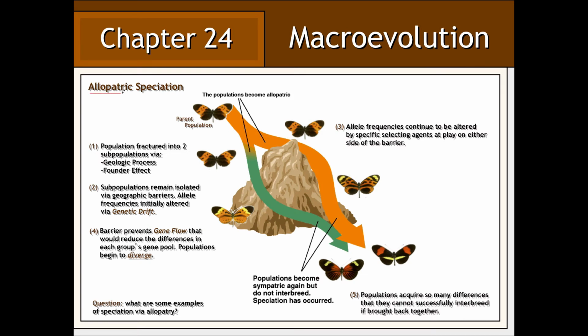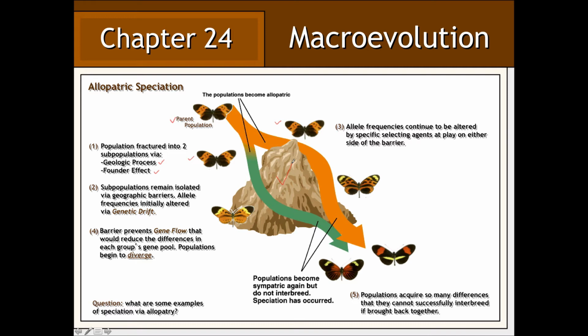Allopatric speciation is perhaps the most common mechanism by which new species arise. Allopatric speciation involves the fragmentation of the parent population into two subpopulations, either by way of various geologic processes, such as mountain building, or by way of the founder effect, during which a small group breaks off of the original population and migrates elsewhere. The resulting subpopulations will likely remain in isolation by some formidable geographic barrier.